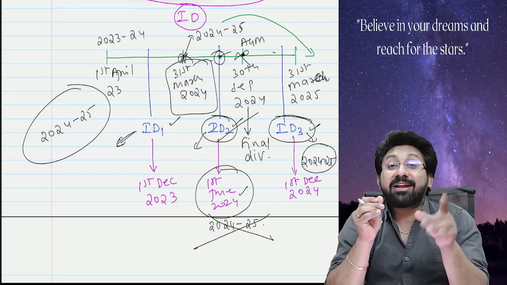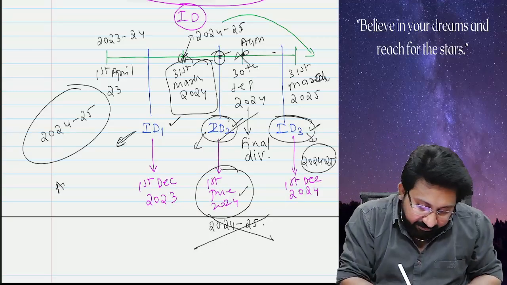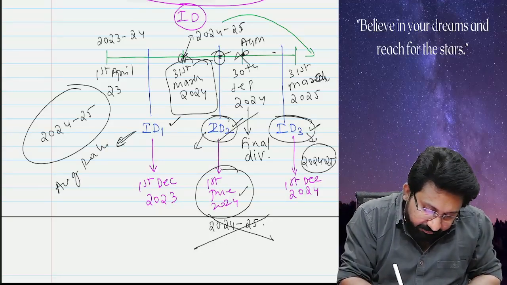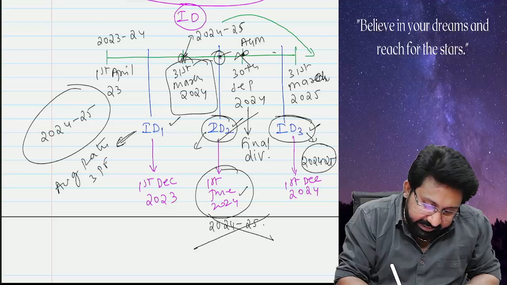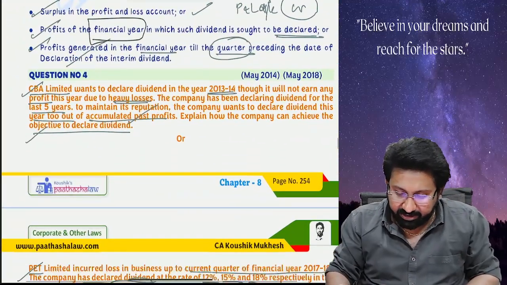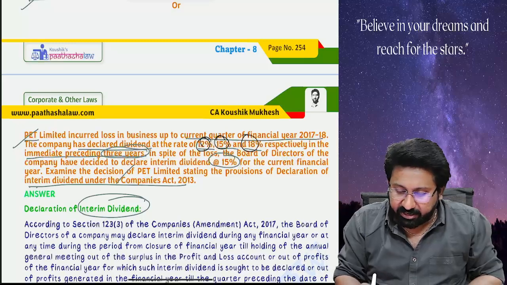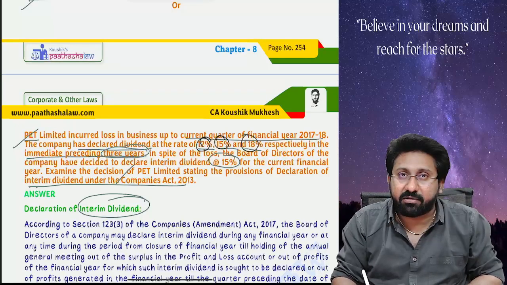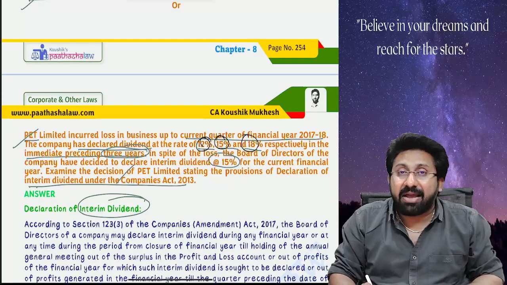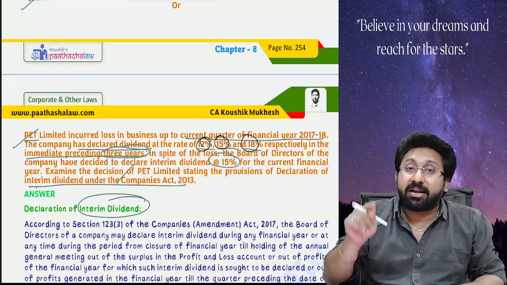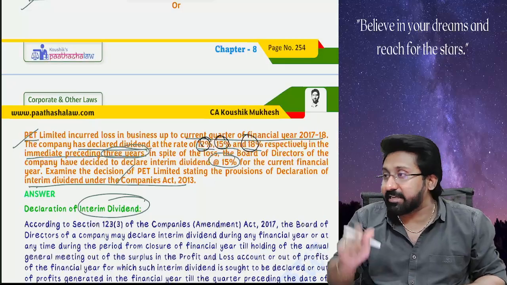It should be declared at a rate which is the average of the rates of dividend declared in the 3 preceding financial years. In the given case, 12, 15 and 18. 18 plus 15 is 33, 33 plus 12 is 45. 45 by 3 is 15%. So the maximum rate at which an interim dividend can be declared in this company is 15%.